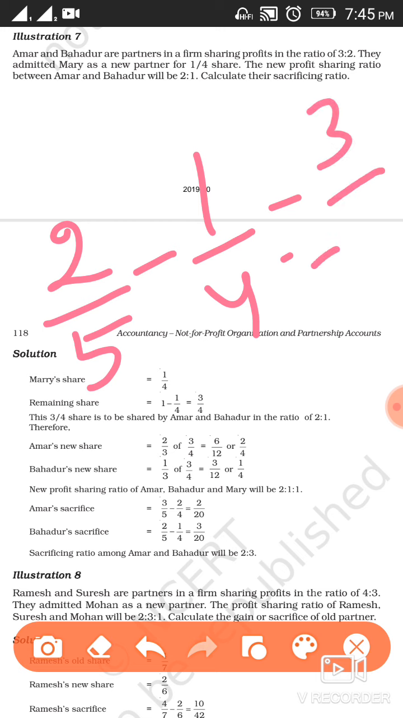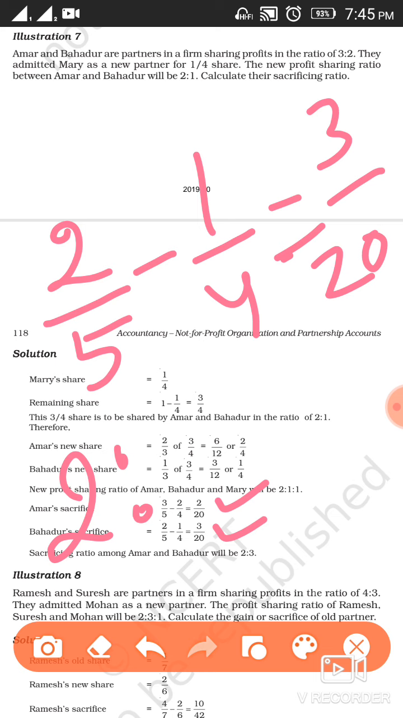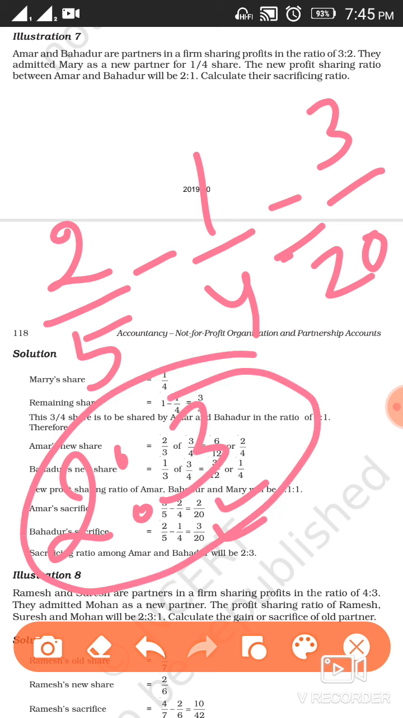It's coming 3 by 20 for Bahadur. Clear? And of Amar is 2 upon 20. So Amar sacrifices 2 by 20 and Bahadur sacrifices 3 by 20. As their denominator is the same, you can write the sacrificing ratio between Amar and Bahadur as 2:3. So this will be the sacrifice ratio of Amar and Bahadur as per the question. So this is how you are going to calculate the sacrifice share as well as the sacrificing ratio of the old partners as per the given text.